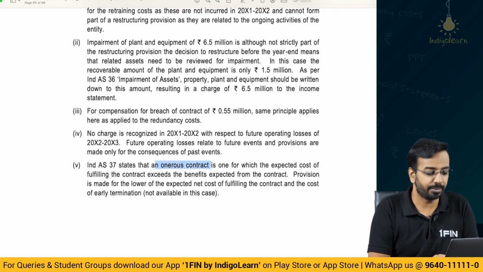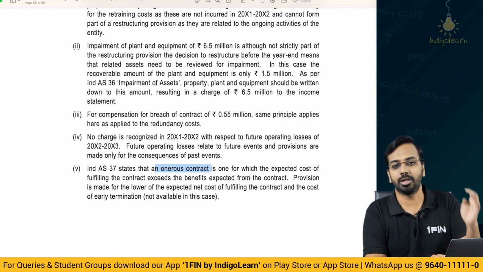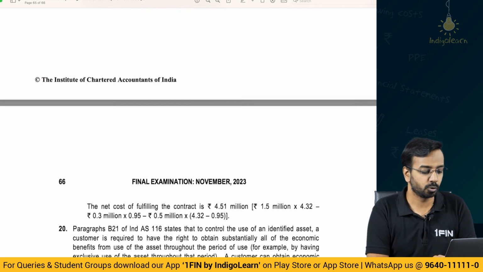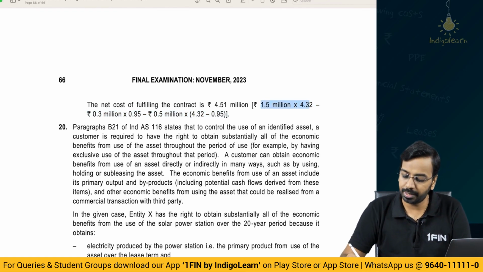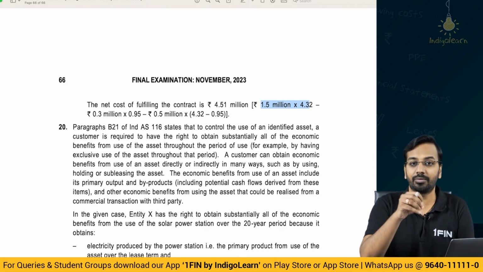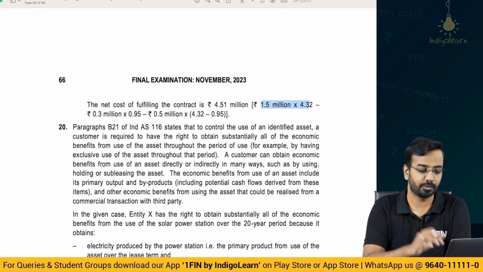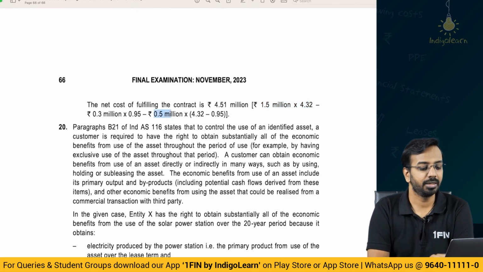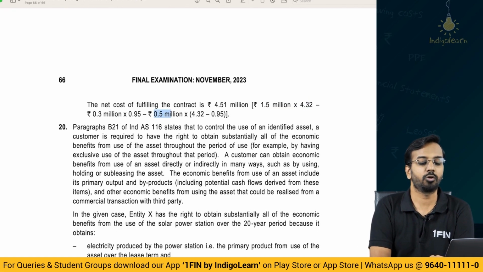For that, provision is made for the lower of the expected net cost of fulfilling the contract and the cost of early termination. So there is no early termination. Landlord wants full payment. So what is the net cost of fulfilling the contract? 1.5 into 4.32, basically 15 lakhs that you have to pay over the next 5 years, that is 4.32, plus minus 0.3 million that you will realize by the end of the first year, and 0.5 million that you will get over the next 4 years. So 0.5 into 4.32 minus 0.95.